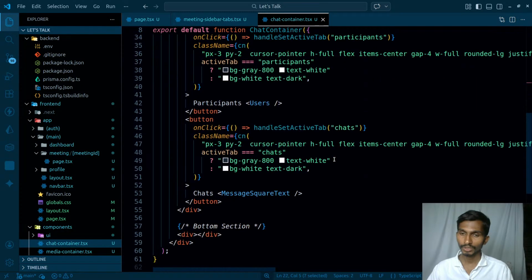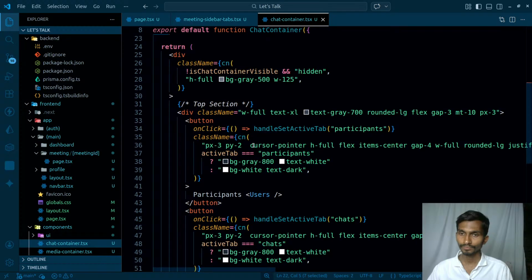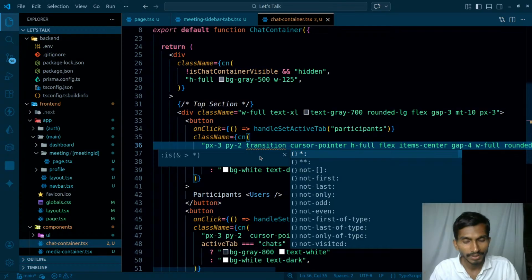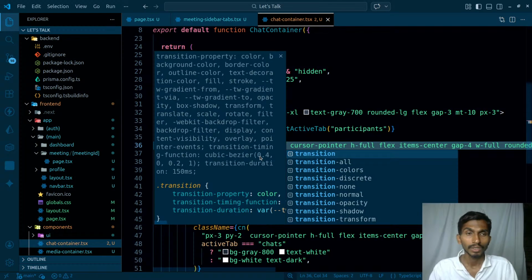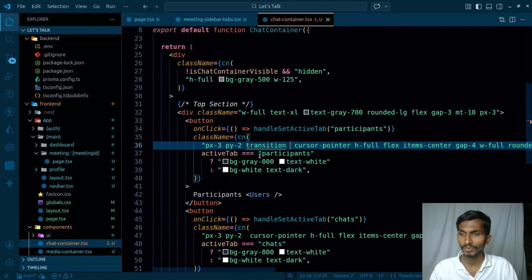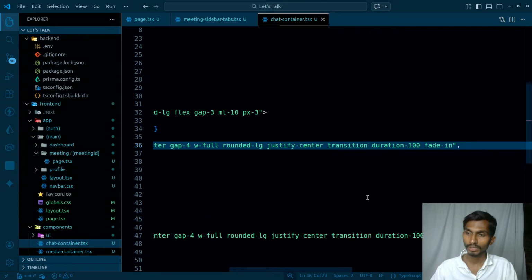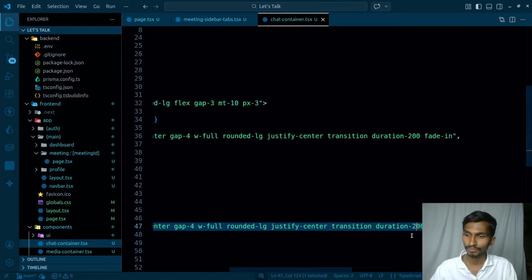I can have some duration here, transition ultimately, transition. Don't worry about the formatting of the classes. They can be formatted using software, I mean using a Prettier Tailwind CSS formatter, so that can be done anytime. Transition, I already have that. Duration, do I have that? Duration 100 milliseconds, I already have that. So let's make it 200. How will it look?